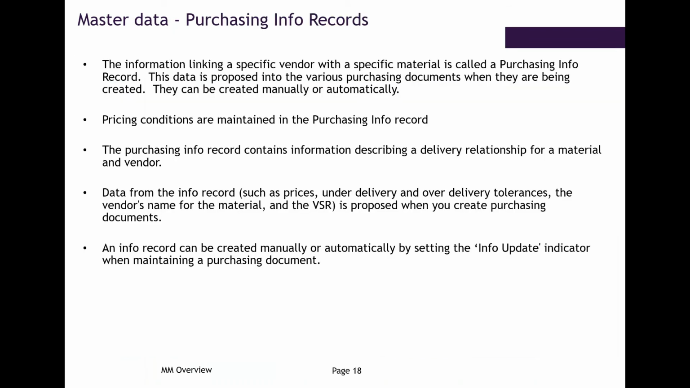Then we have purchase info records. What is a purchase info record? It is generally a linkage between a vendor and the buyer. That means the material which we are procuring from that particular vendor. It consists of the price of the material which the vendor is providing us, what are the discounts, what is the freight cost involved, and what are the taxes involved. Basically all these things will be under the purchase info record.